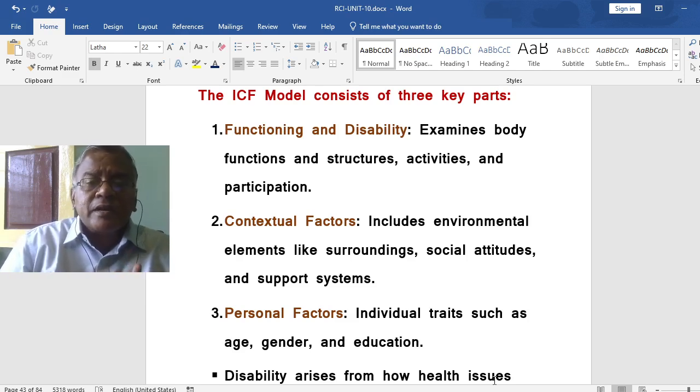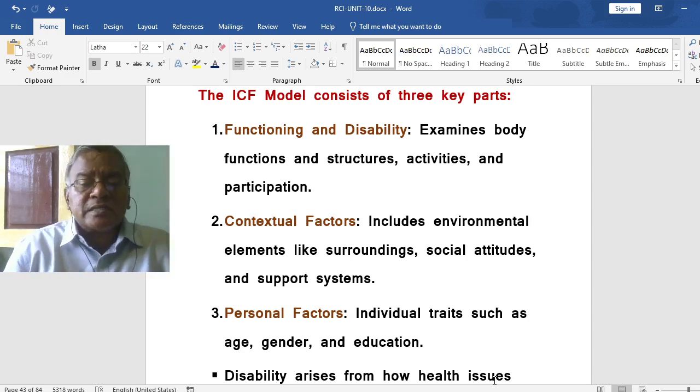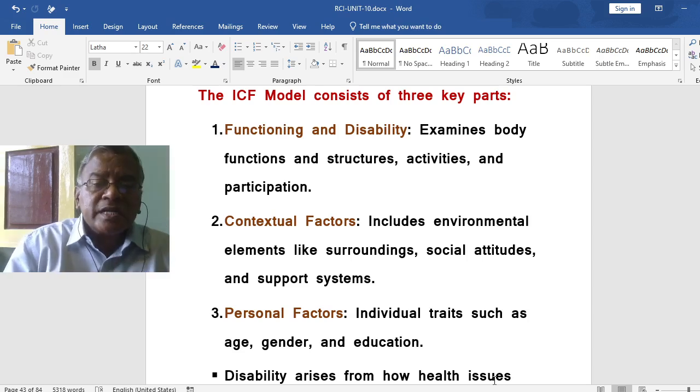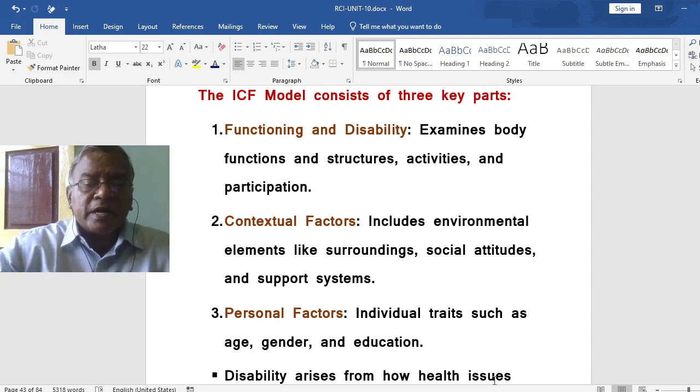Then the second part is the contextual factors. It includes environmental elements like surroundings, social attitudes, and support systems. And the third part is personal factors, individual traits such as age, gender, and education.